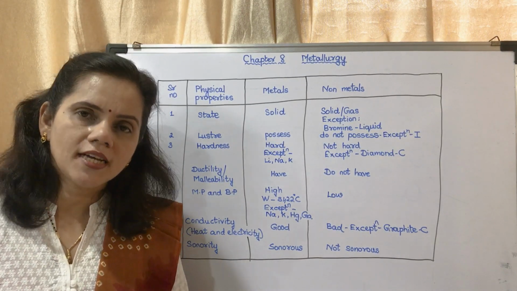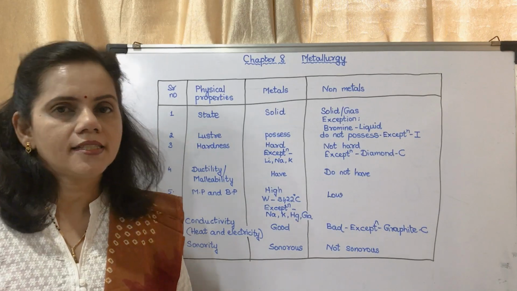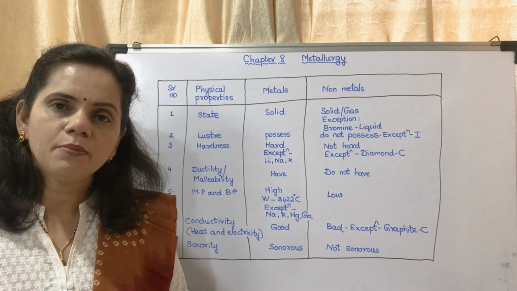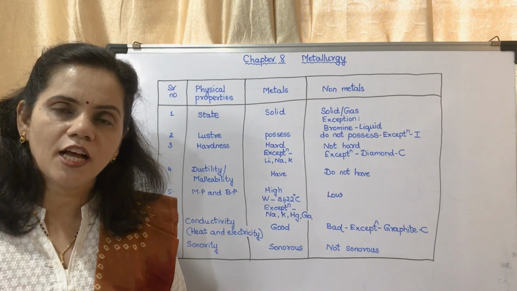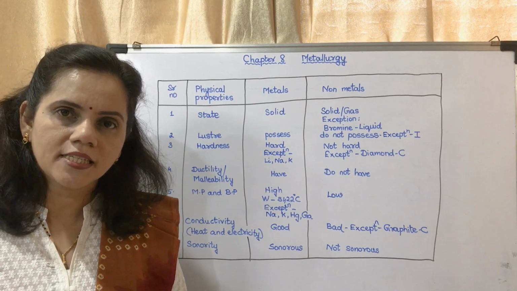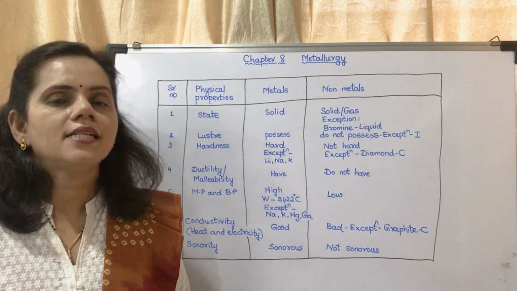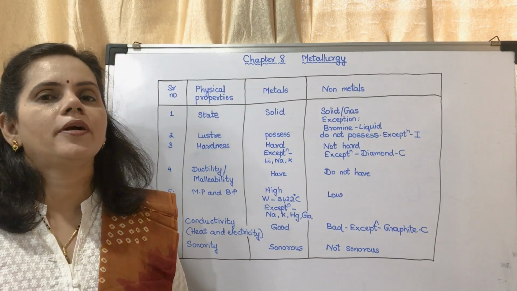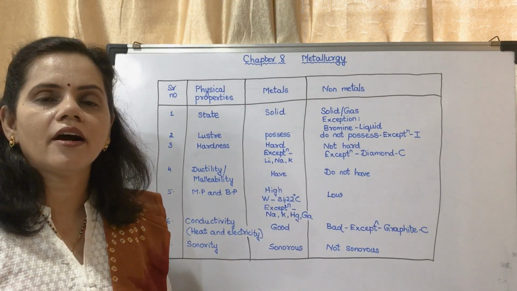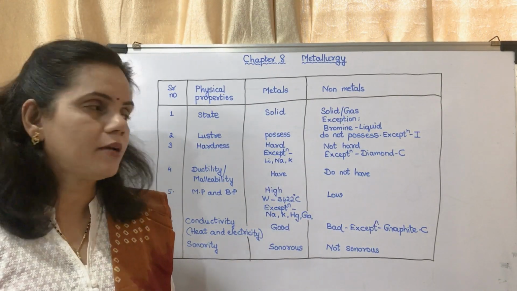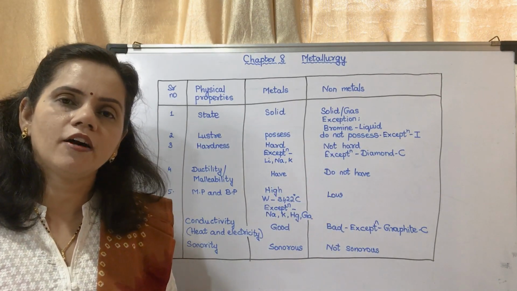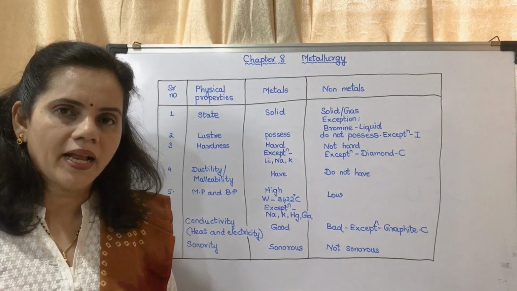Metals generally possess the property of ductility and malleability, whereas non-metals do not possess the property of ductility and malleability.